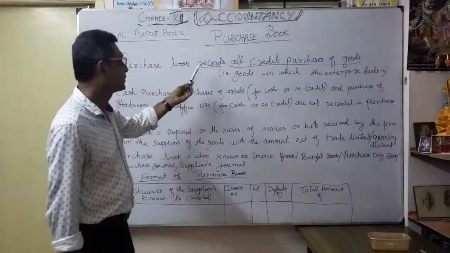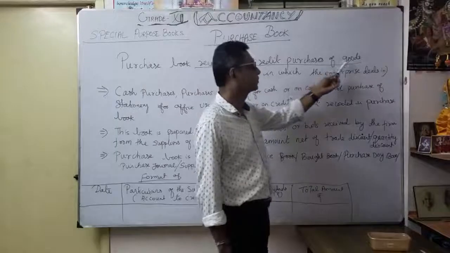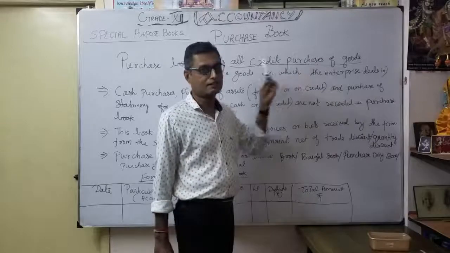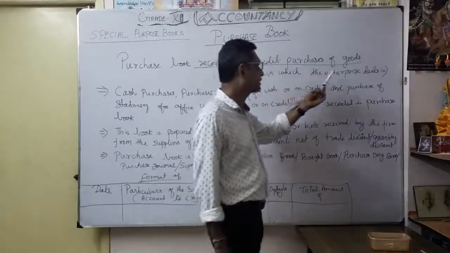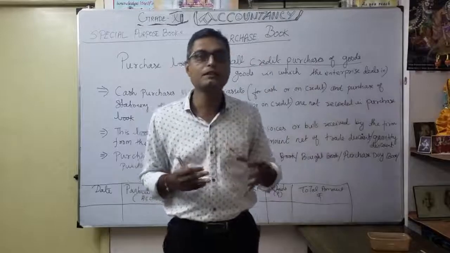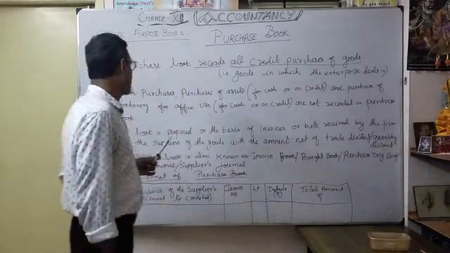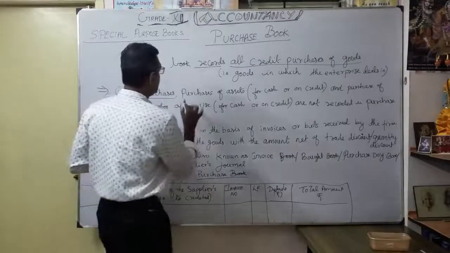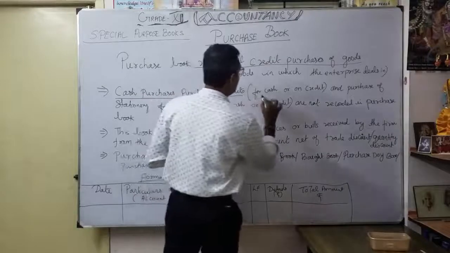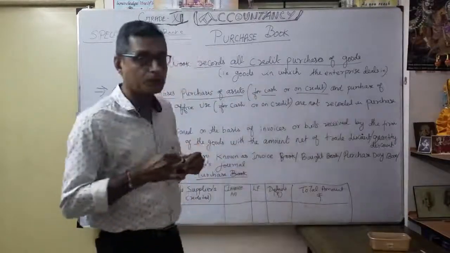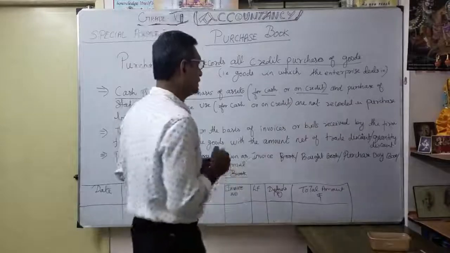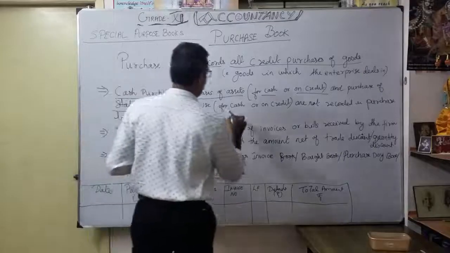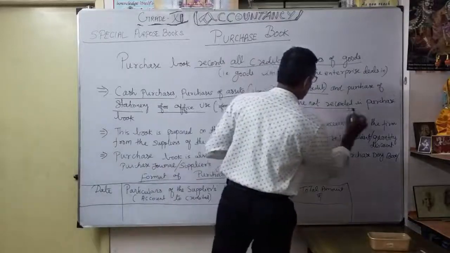The purchase book records all credit purchases of goods. That is a very important point. It is credit purchases or credit transactions dealing with the goods in which the enterprise deals, according to the goods dealt in by the different enterprises. Thereafter, cash purchases are not recorded. Any purchases of assets, whether cash or credit, are not recorded. Purchase of stationery for office use, for cash or credit, is not recorded in the purchase book.